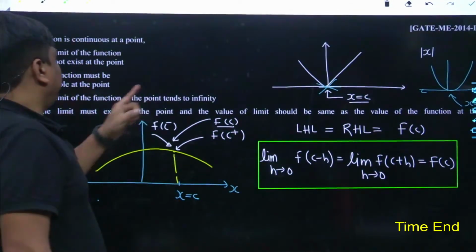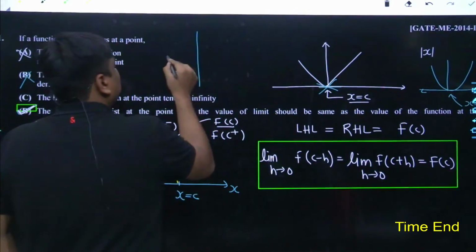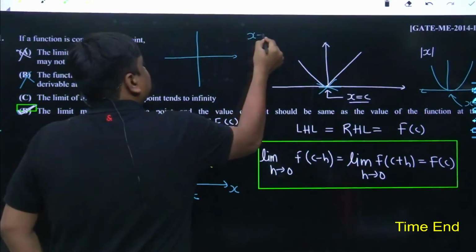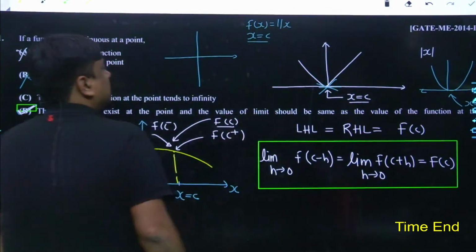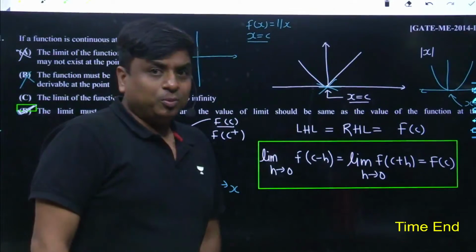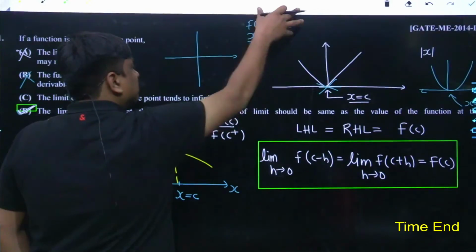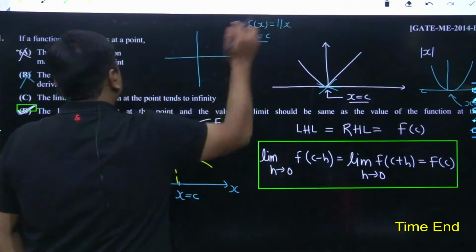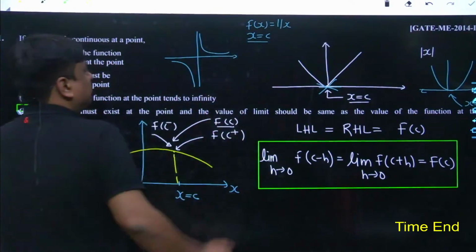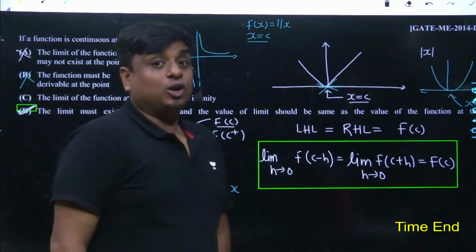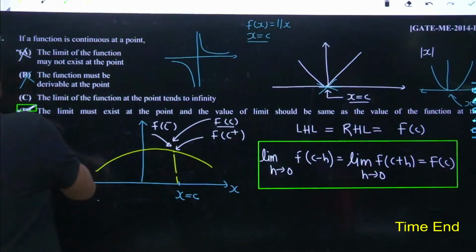The limit of the function at point tends to infinity. No, it can't be. It can't be at any cost. Just try to understand this way. If the test point is at x is equals to c, and the function which we had chosen, let's take it has been 1 upon x. You must be knowing about 1 upon x. The 1 upon x is a rectangular hyperbola. When the x has been negative, 1 upon x would be negative. When the x has been positive, 1 upon x would be positive, and at x is equals to 0 the value is simply going to be infinity, and the curve is sort of this. And if this is the curve, you yourself would be able to understand, it is not having a limit at x is equals to 0. Agreed? So the most answer is D.